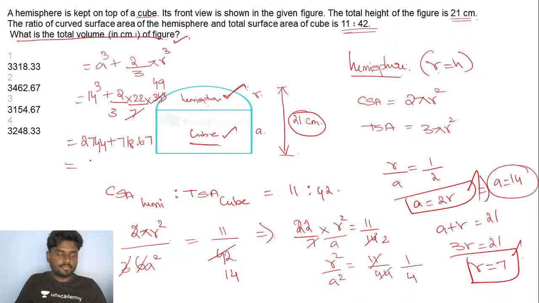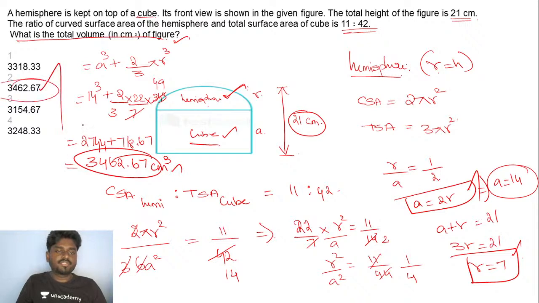If you add this up, you'll ultimately get 3462.67 centimeter cube. So the answer for this question is option 2, 3462.67 centimeter cube, which is the total volume of the given figure.